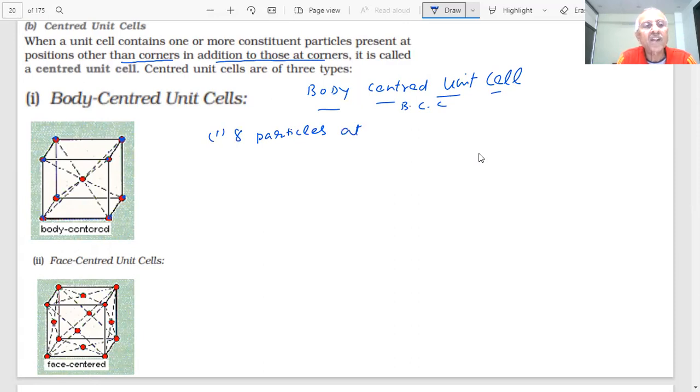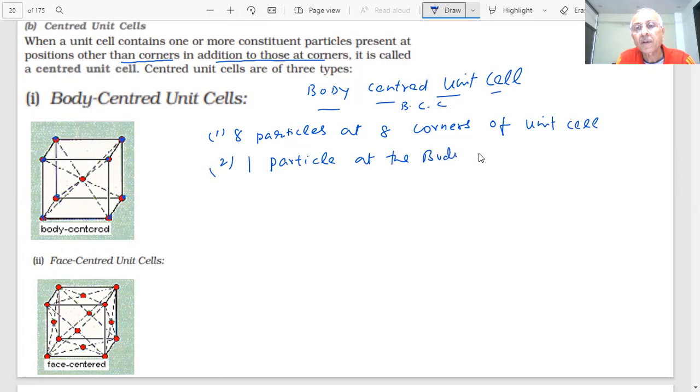How many corners are there in a 3 dimensional cube or cuboid? 8 particles at 8 corners of the unit cell. And in addition to that, there is one particle at the body center. One particle, students, at the body center.